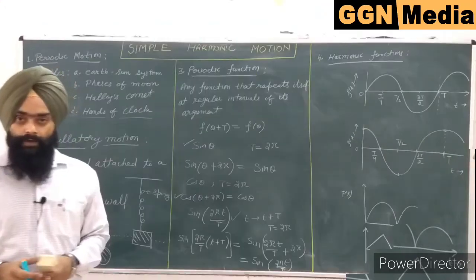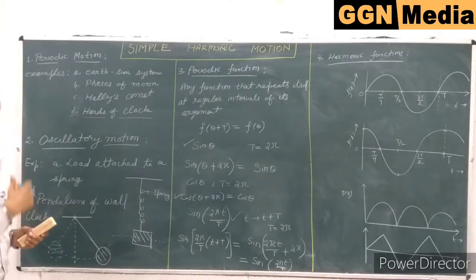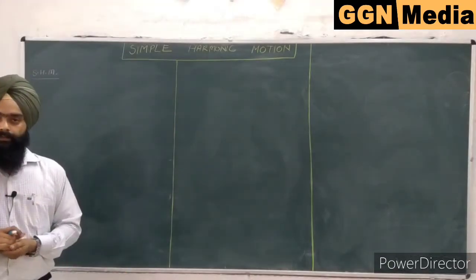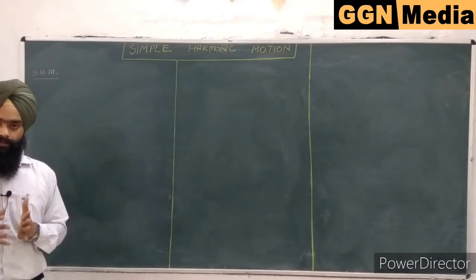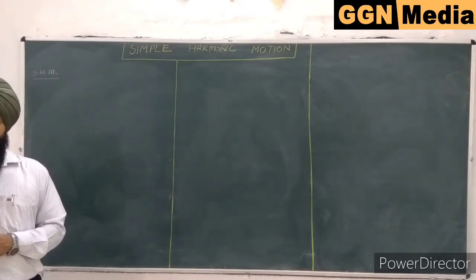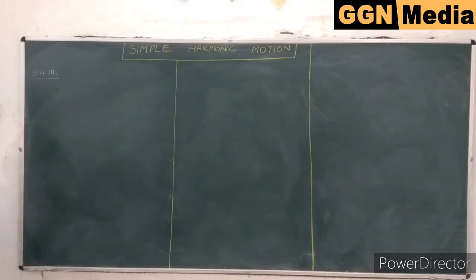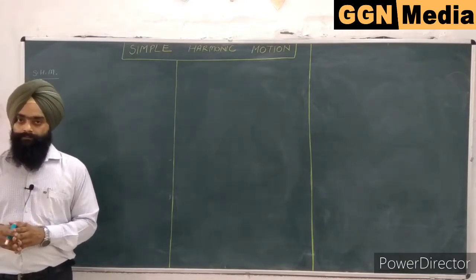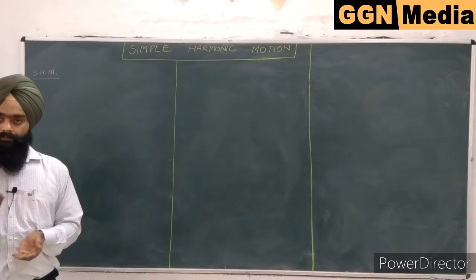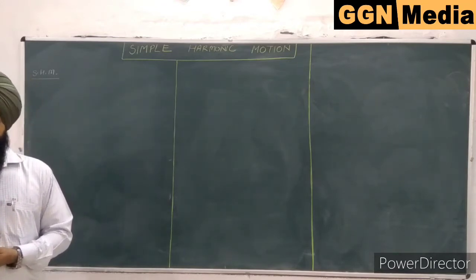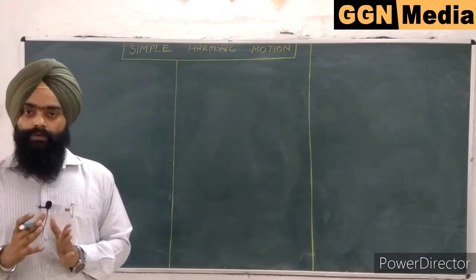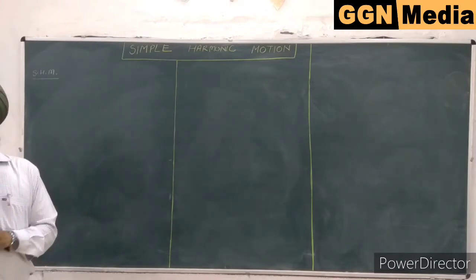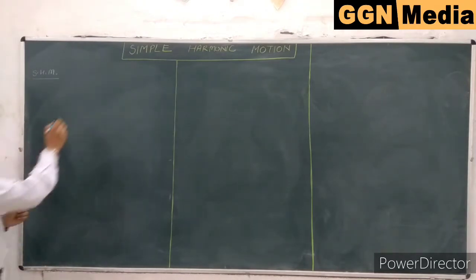So these are all the basics about simple harmonic motion. Now we will switch towards the equation for simple harmonic motion and its solutions. So consider the proper definition of simple harmonic motion, and we will derive the mathematical equation for it also. Simple harmonic motion is defined as the motion which repeats itself after a regular interval of time and moves around a mean position by giving a to and fro motion. The third condition is that a restoring force acts on it, which is always directed towards the mean position. So the restoring force, let us take an example here.